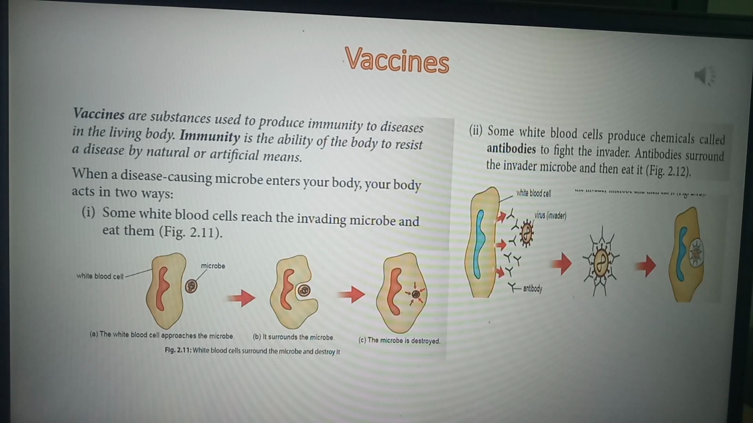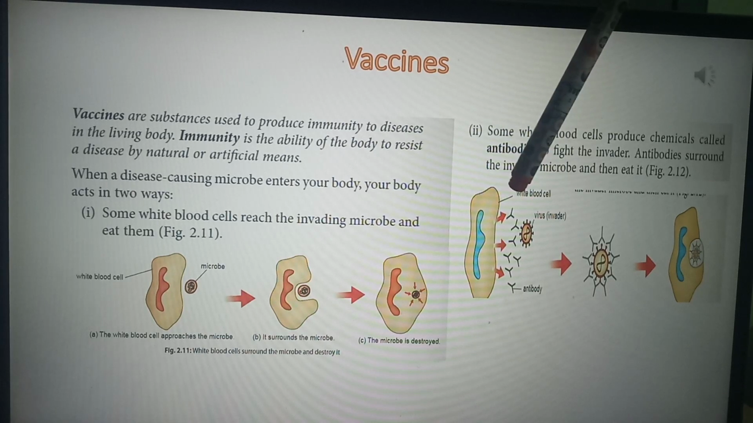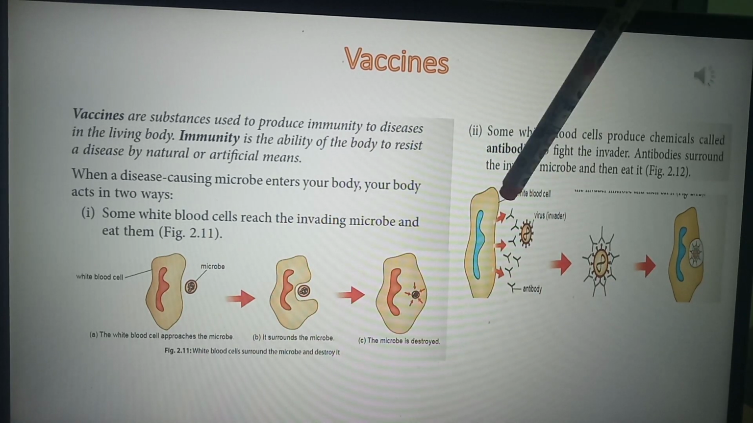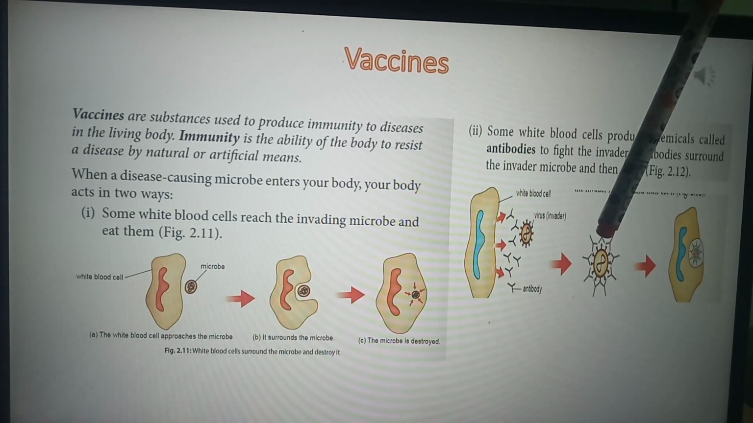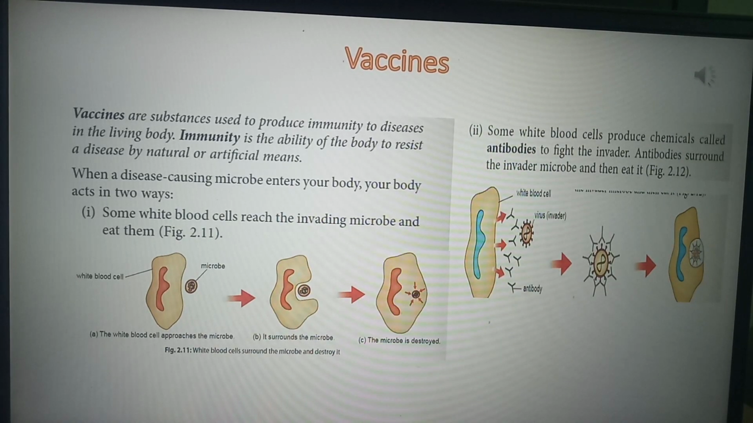So this is how our body works. The first case was about the WBC itself eating the microbe. In the second case, the WBC has produced the antibodies. The antibodies are then allowed to fight the invader, and this is how the antibodies surround the invader microbe and then eat it.